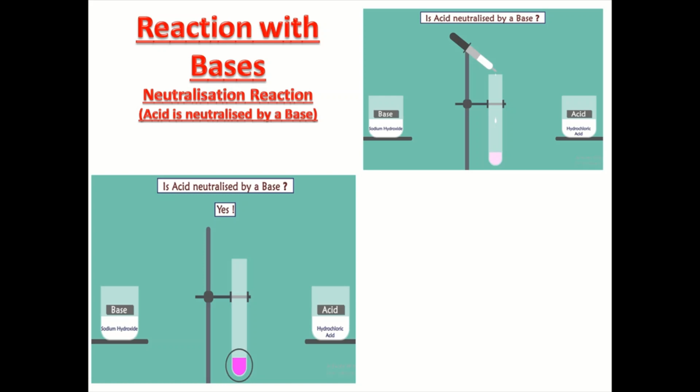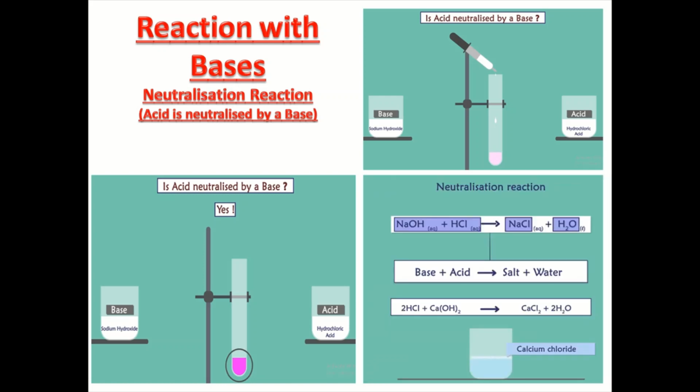So in conclusion, these reactions are going on. Here you can see that a base and an acid, when they react with each other, give salt and water. There are two examples also. The first example says sodium hydroxide, a base, reacts with hydrochloric acid, an acid.